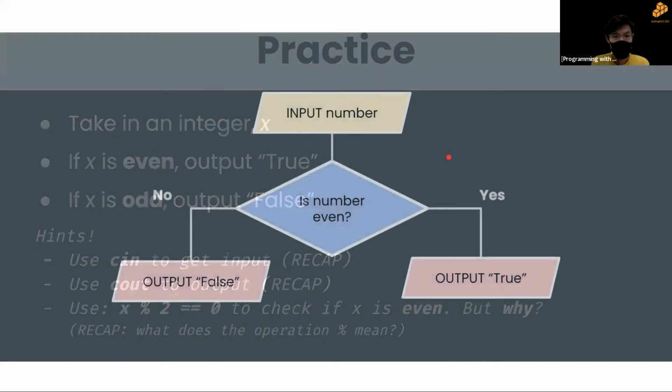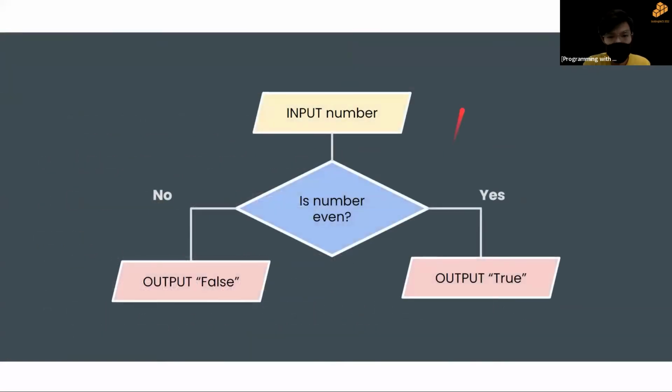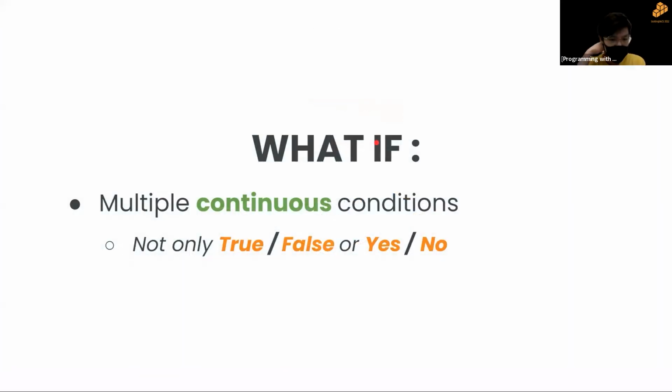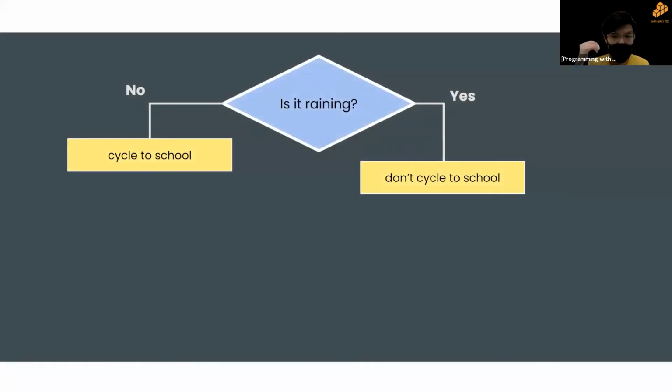So this is the flowchart of the practice. What if now we have multiple continuous conditions, right? It's not only one true or false, one yes or no, there are more. What I mean by this is, just now we looked at this, right? If it's not raining, we cycle to school. If it is raining, we cycle to school.